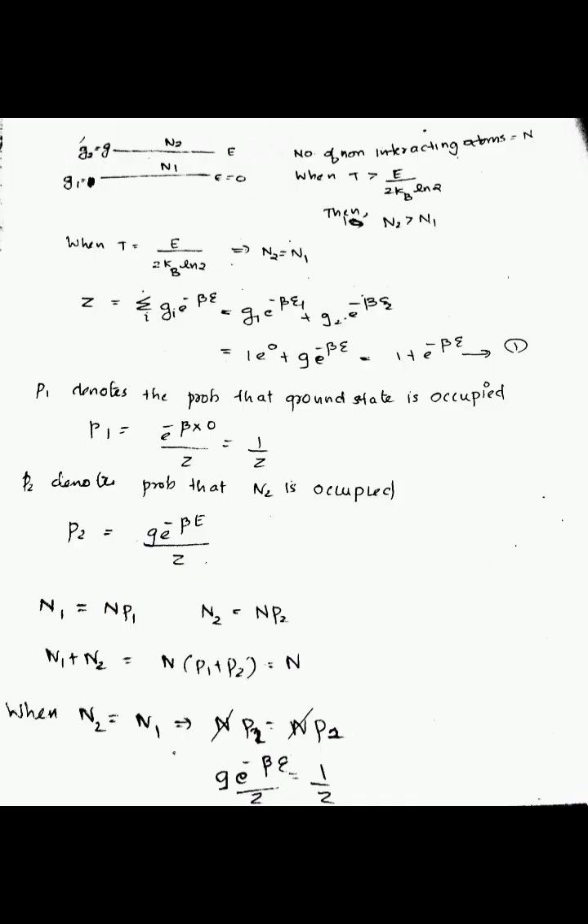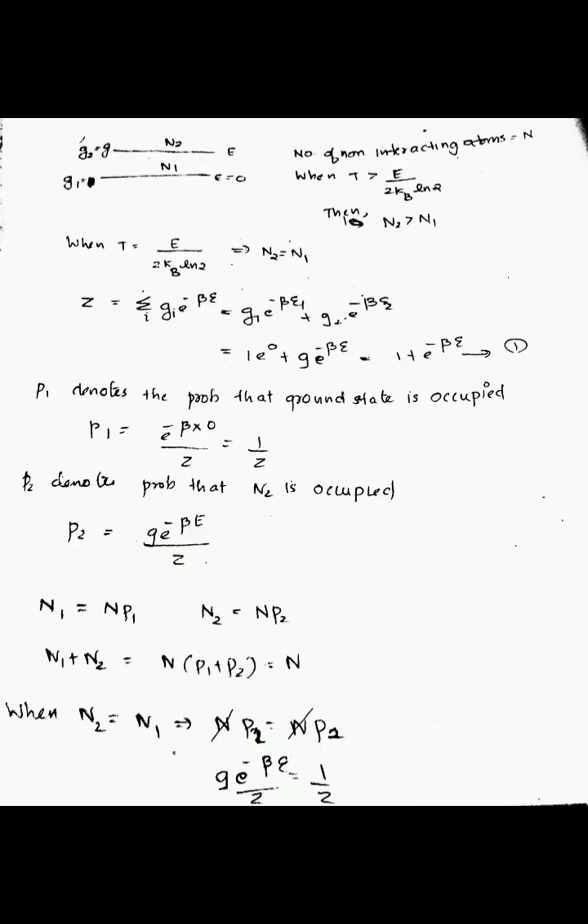When T is greater than E by 2 kb ln 2, then N2 is greater than N1. So when T is equal to E divided by 2 kb ln2, then N2 is equal to N1. So here the partition function is equal to summation over Gi e raised to minus beta e. This is equal to G1 e raised to minus beta e1 plus G2 e raised to minus beta e2. This is equal to 1 into e raised to 0 plus G into e raised to minus beta e. And this is equal to 1 plus G e raised to minus beta e. This is equation number 1.